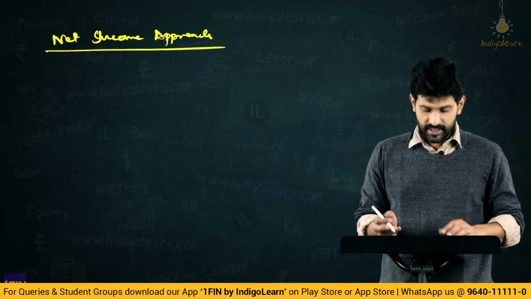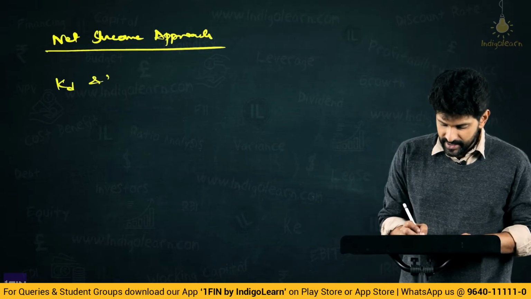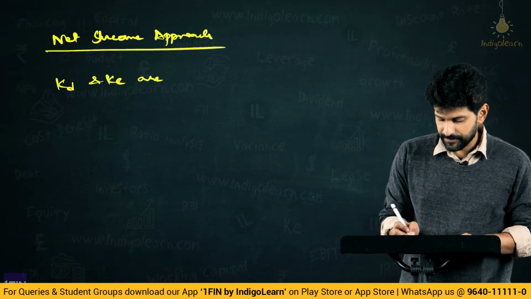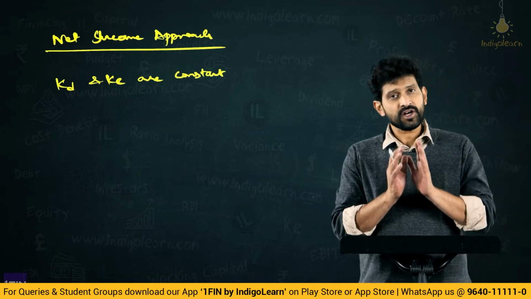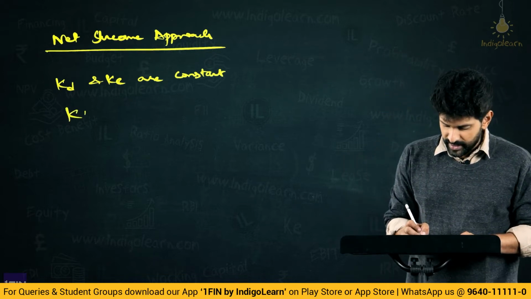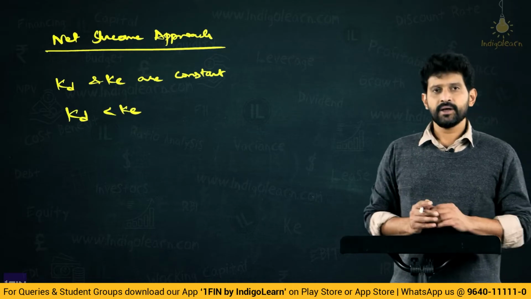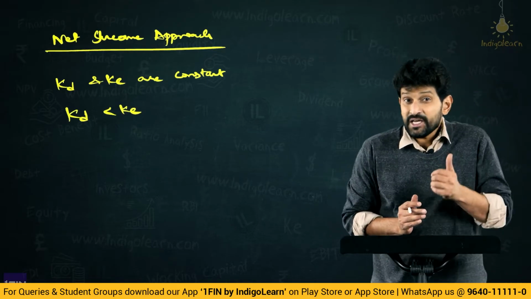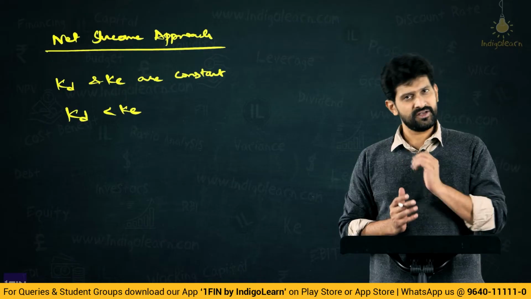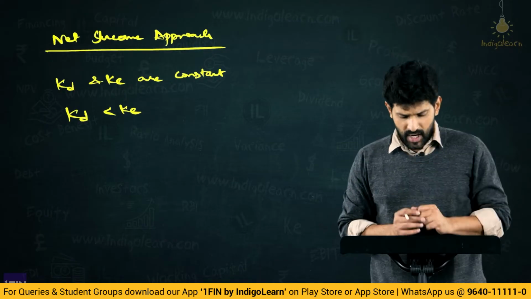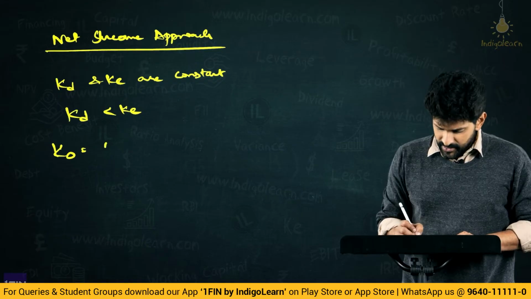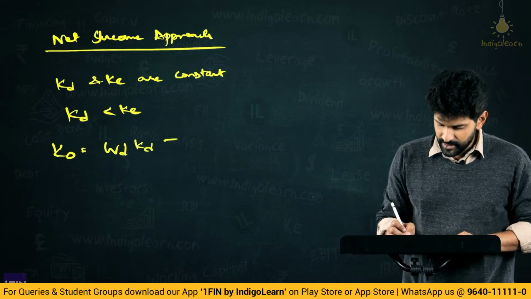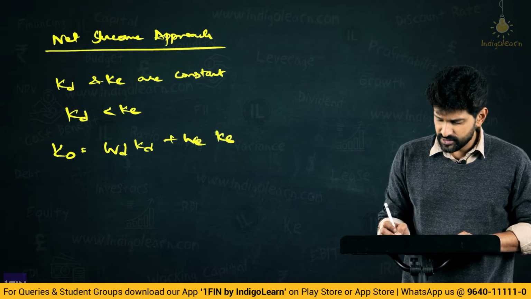According to this theory, KD and KE are constant, that is, cost of debt and cost of equity are constant. And we also know KD is less than KE, meaning debt is cheaper compared to equity. Now, how do we compute the overall cost of capital? It is nothing but weight of debt into cost of debt plus weight of equity into cost of equity.